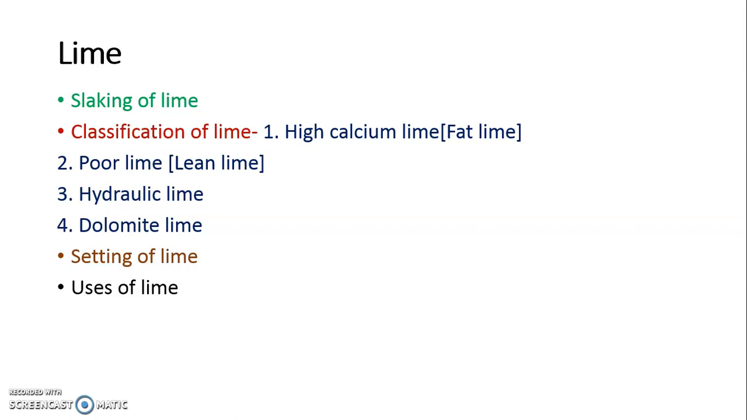Now, uses of lime. Lime is used as a mortar like cement. It is used as a flux in metallurgical processes. It is used in water softening. It is used in the paper industry. It is also used in purification of bleaching powder and sodium hydroxide. That is, certain chemical industries use lime.